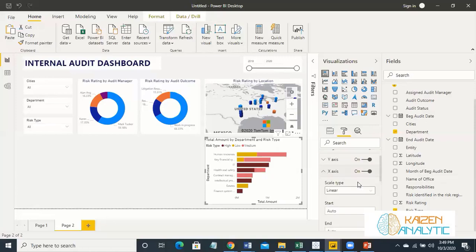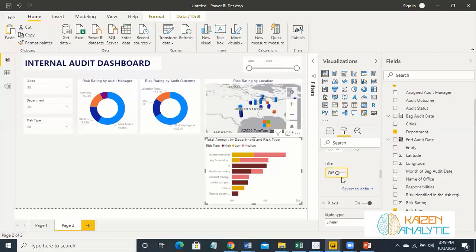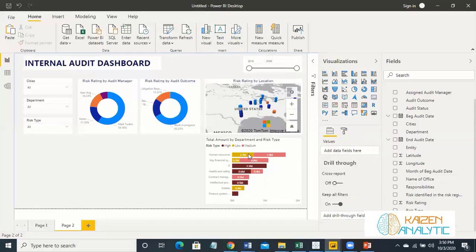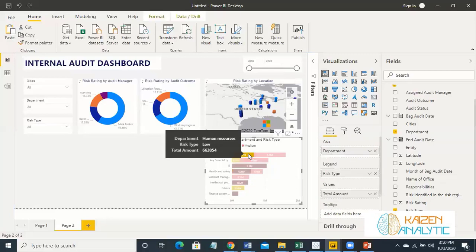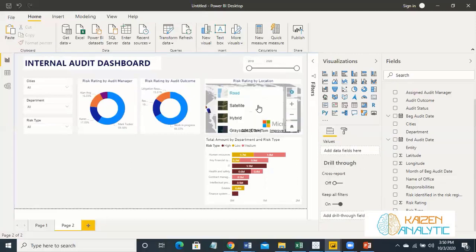And in y-axis, just remove this title. As far as the x-axis is concerned, remove this title as well. And also let's place one more thing, data label. Yes, let's place this data label over here. So you can slice and dice. So we'll do all the working in the end as far as this dashboard is concerned.